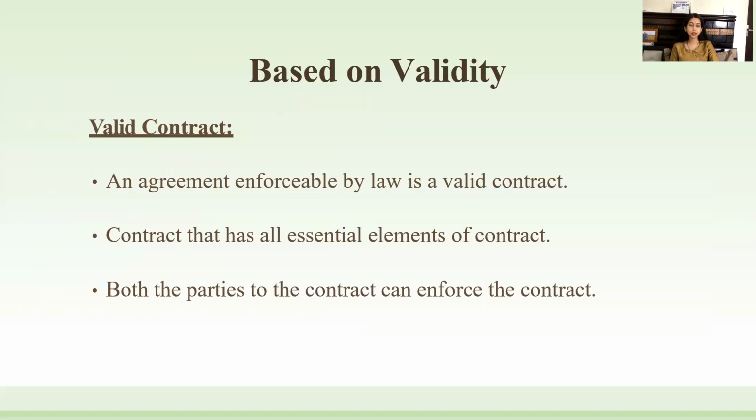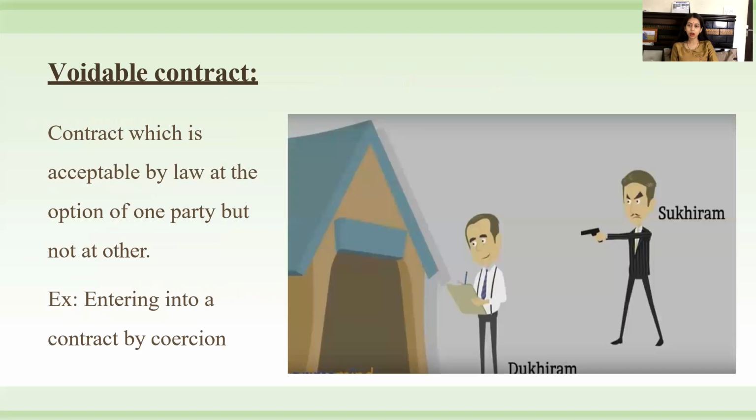Based on the validity we have the valid contract. An agreement which is enforceable by law is called a valid contract. That particular contract also has all the essential elements of a contract laid out under section 10. Both the parties to the contract can enforce that particular contract.